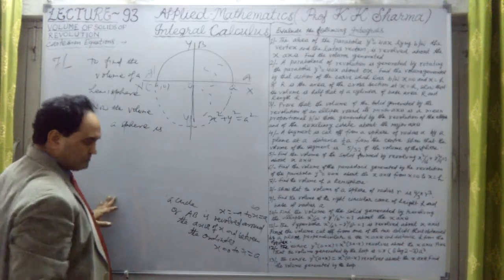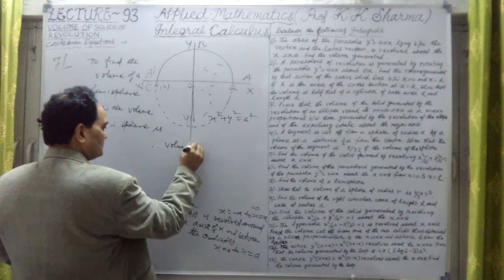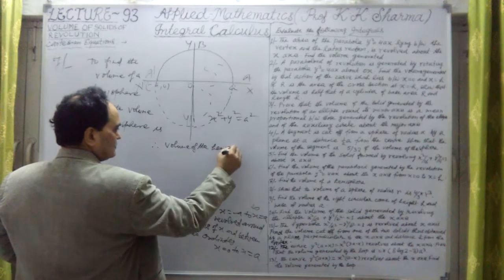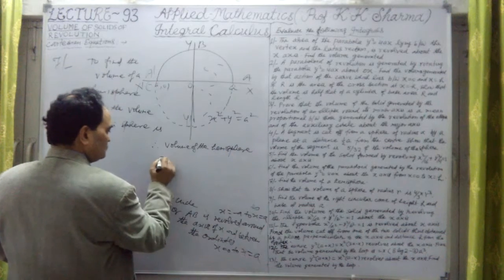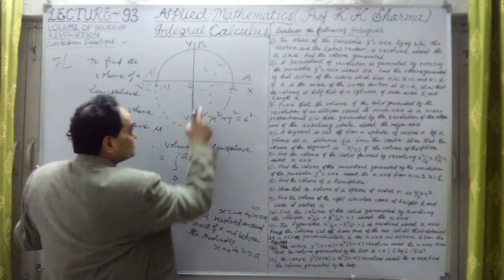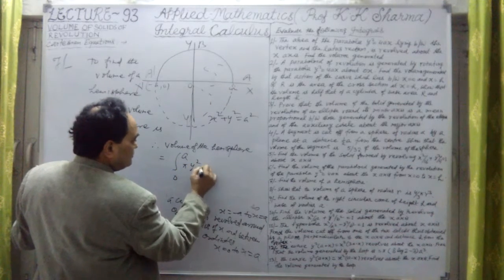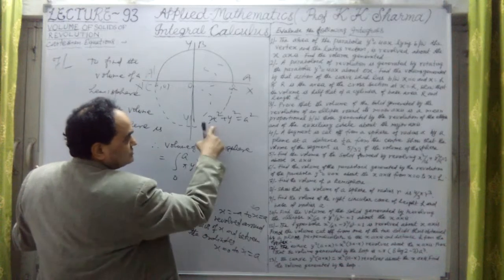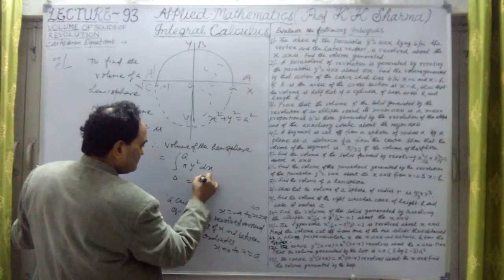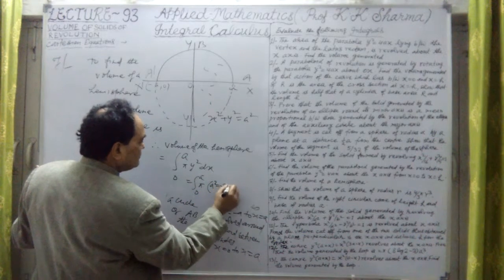Therefore, the volume of the hemisphere is equal to, here limits 0 to a, try to understand 0 to a, and this is pi into y square into dx. Now this is the equation of the circle. It will be integral 0 to a of pi into y square, which is a square minus x square, into dx.